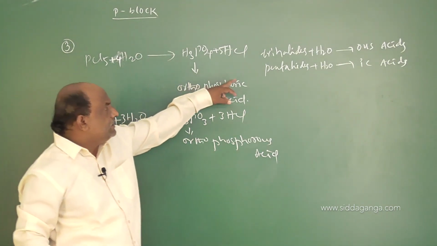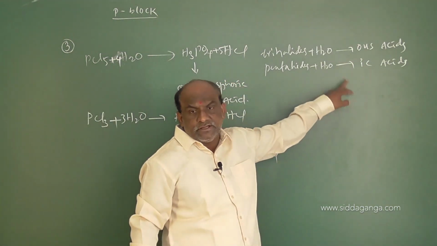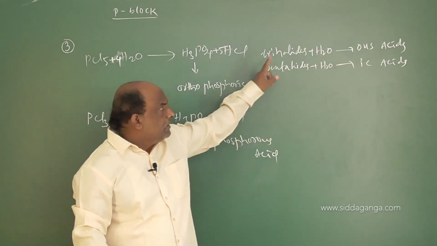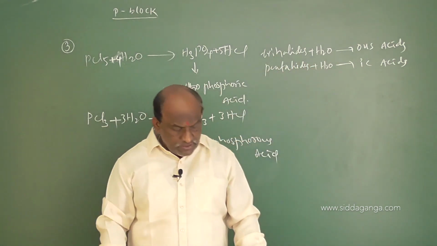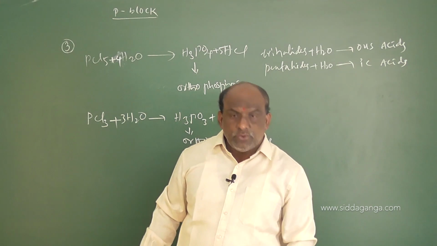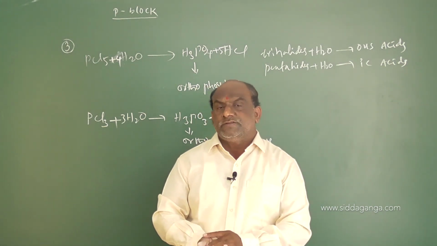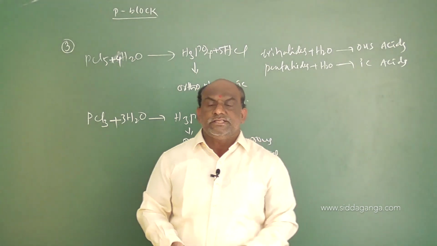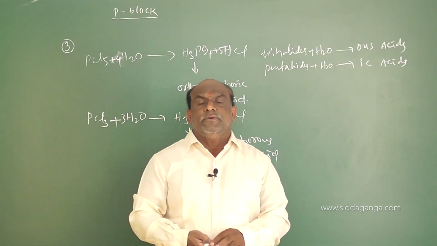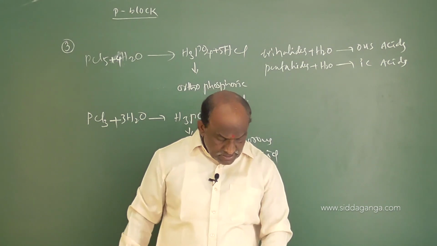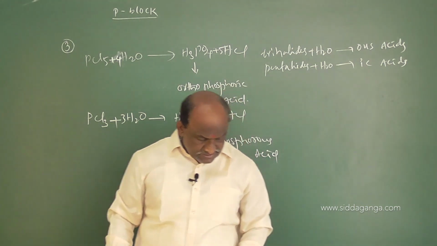Pentahalides on hydrolysis give rise to -ic acids. -ic acids are strong acids. -ous acids are weak acids. So according to the options, option number 2 is the right answer for question number 3: PCl5 plus 4H2O gives rise to H3PO4 plus 5HCl. And next, followed by that, question number 6.